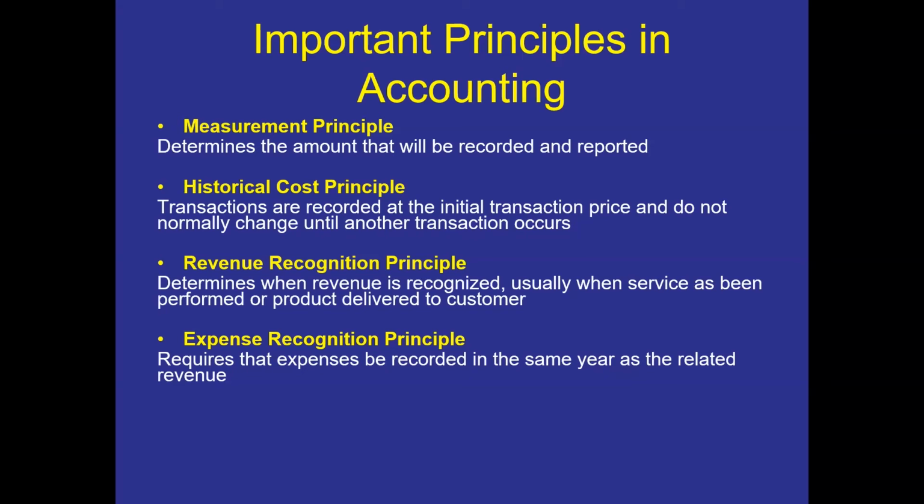So if we were to add something to the building, then that's a transaction that will change the amount that we have recorded the building for. So it will increase the amount that we recorded the building for with that transaction. But if we do not have that transaction, then the building must stay at the cost that we recorded it at, okay?